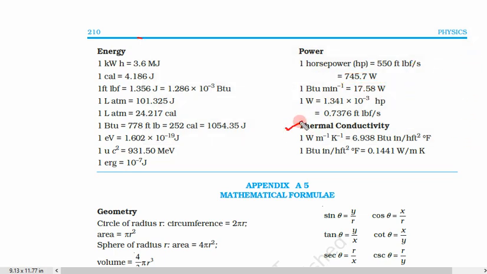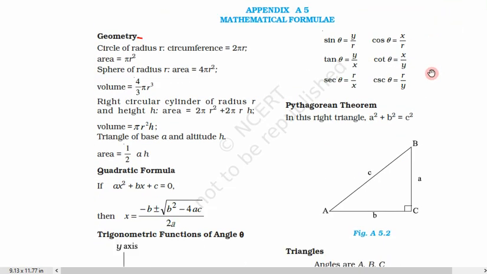Last, thermal conductivity. We have different units, but we are going to use this unit. So no conversion is needed in case of thermal conductivity. Okay. So these are the units we are mainly concerned with. Now let us see some of the geometrical formulae. These are also important before starting, because these things are highly used.